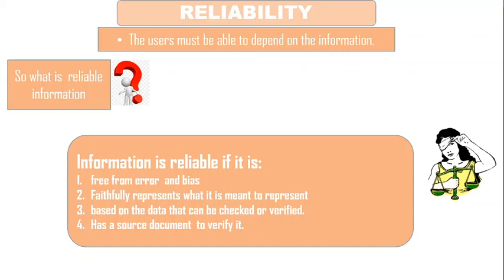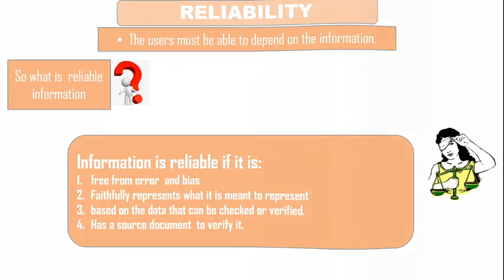That means it should be free from bias, it should not be partial, there should be no errors in that. It should be presented in the way it is supposed to be presented, means a very fair picture of that. Okay, and it should be based on data which are checked or verified. There should be a source document to verify it. There should be some supportive document which helps to check the authenticity of that particular information. So the first characteristic of accounting information is that it should be reliable.